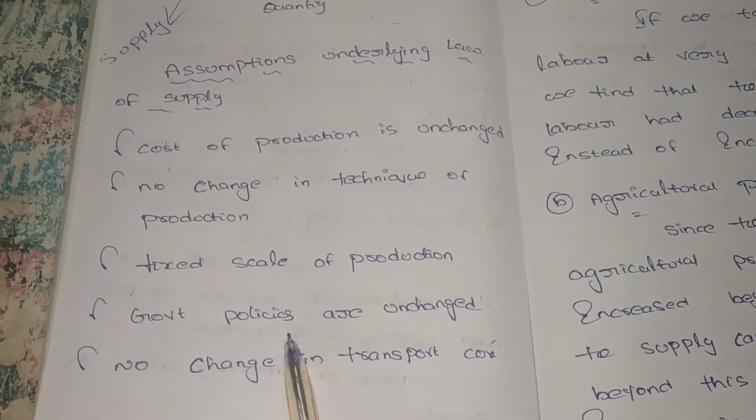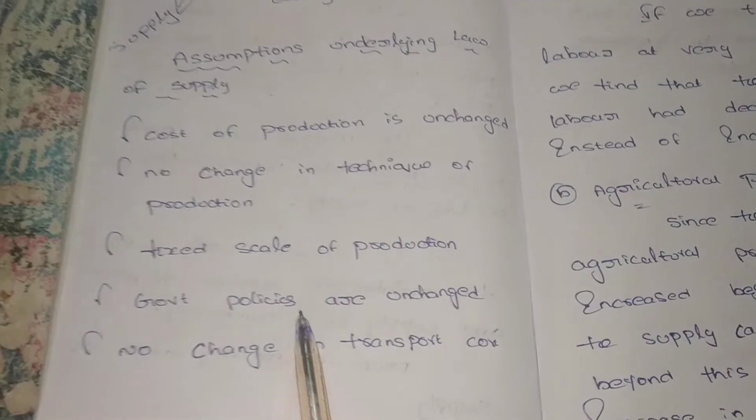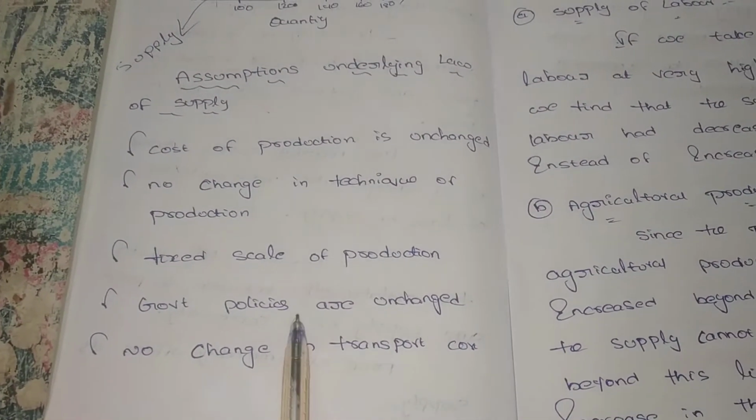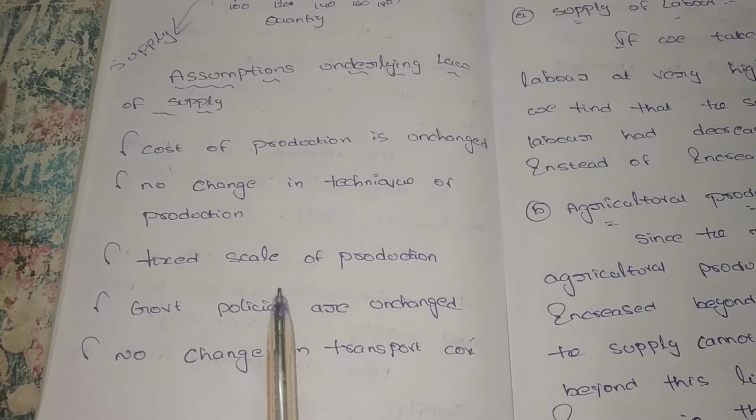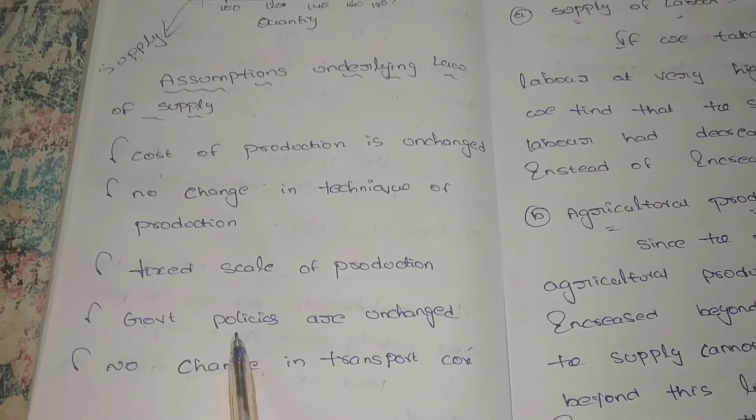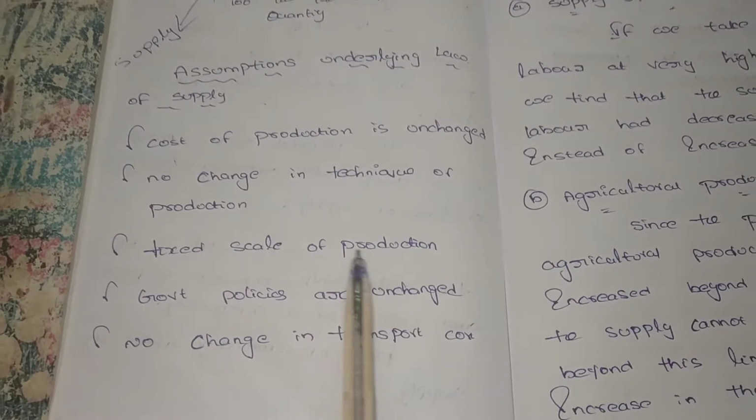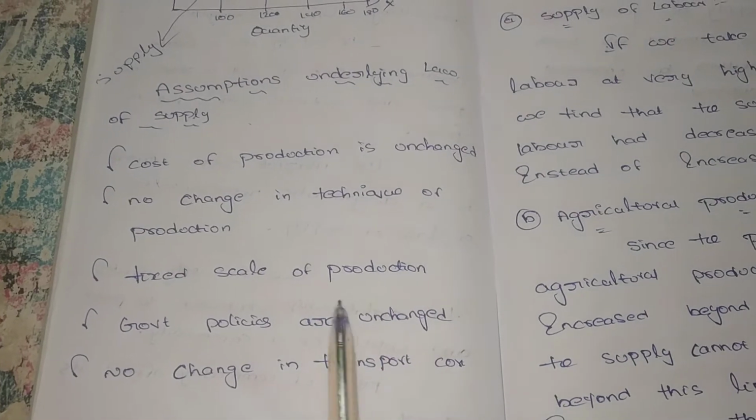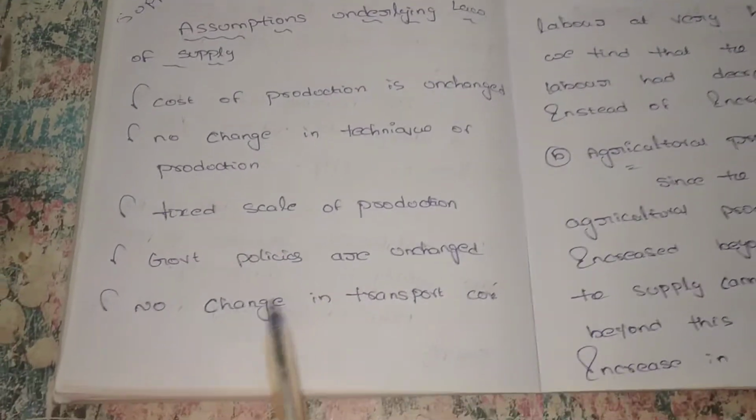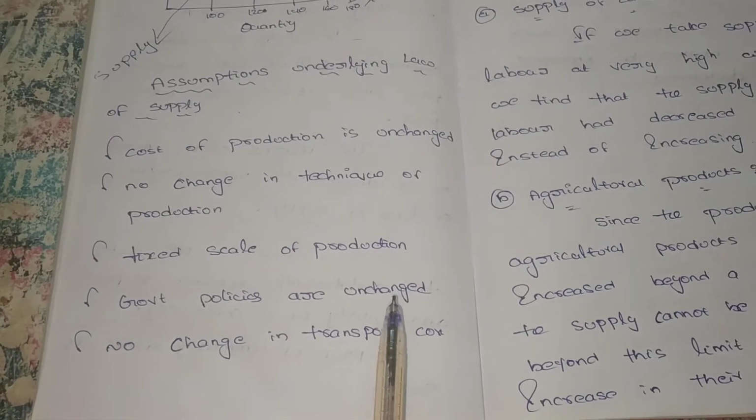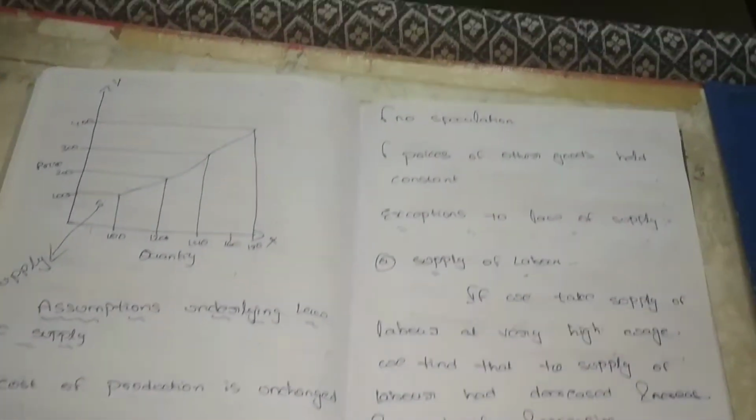Government policies are unchanged. Why government policies? Suppose we are producing a good and importing some raw materials. If there is any fluctuation in the raw materials, then the cost of production increases, and the supply also changes. So this is also one of the assumptions. While we are producing the particular good, the government policies are unchanged. And no change in the transportation cost.